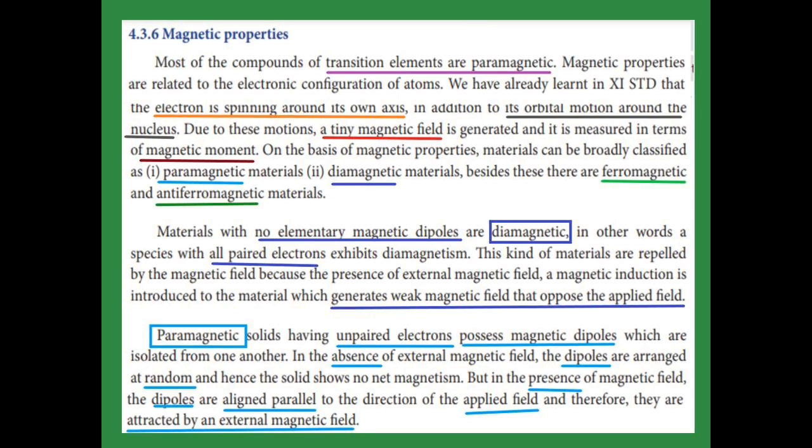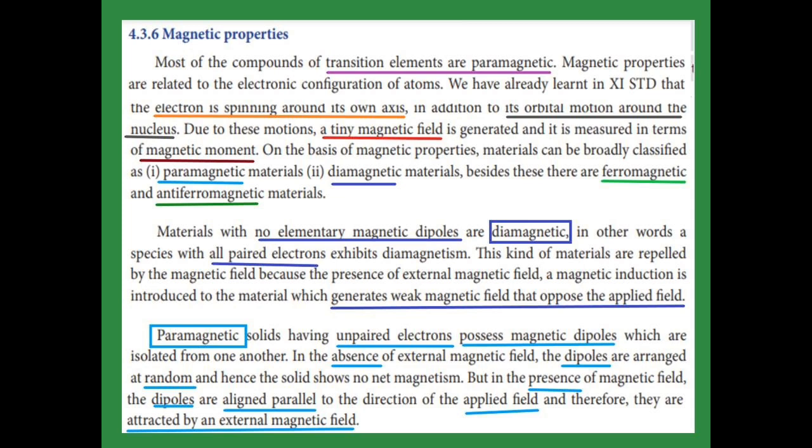Magnetic properties. Transition elements, that is d-block elements, are mostly paramagnetic. The magnetic materials are classified as paramagnetic, diamagnetic, ferromagnetic and antiferromagnetic materials. Magnetic properties are produced when the electron spins around its own axis and also moves in its orbital motion around the nucleus; a tiny magnetic field is generated and it is measured with the help of the magnetic moment. Based on this magnetic property, they are classified.